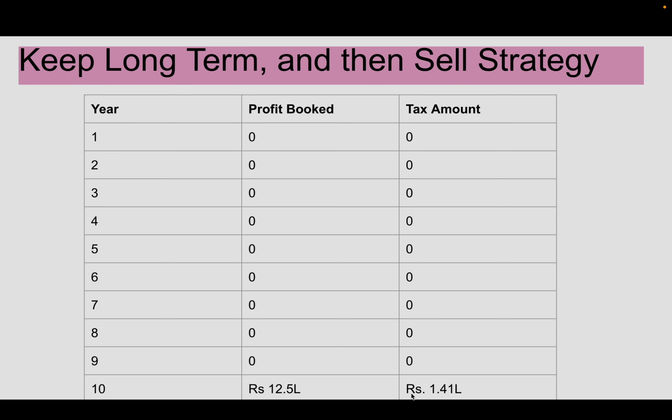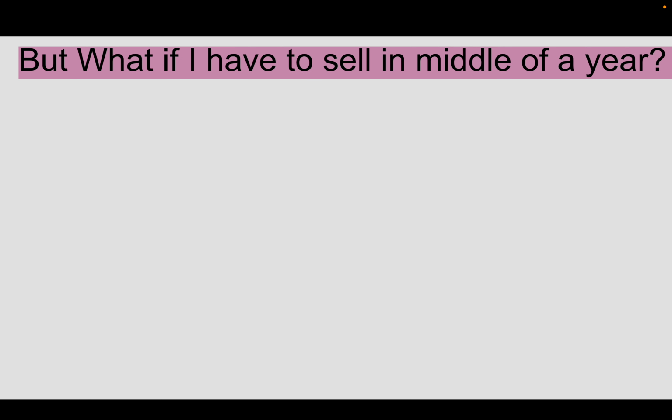And when I calculate tax based on LTCG, that is 12.5%, I'll be paying 1.41 lakh. And it's possible that the long term capital gains percentage, that is 12.5%, has increased by then as well. So that is another loss. So in the first profit harvesting strategy, we paid zero tax, while in this strategy, we're paying 1.41 lakhs, which we could have saved and compounded more. So yeah, let's move forward.